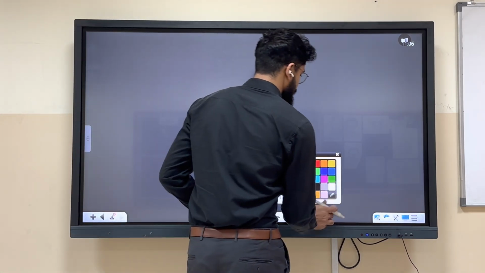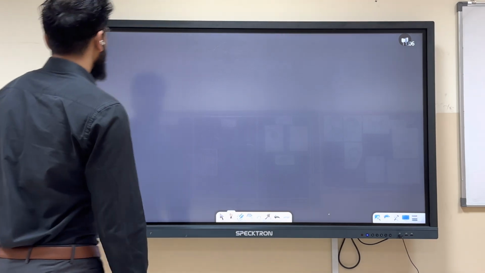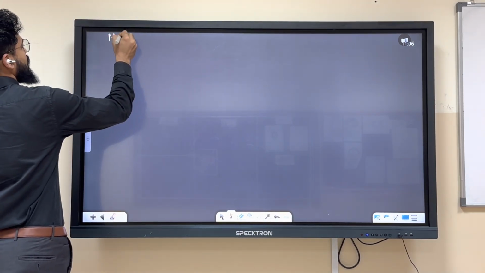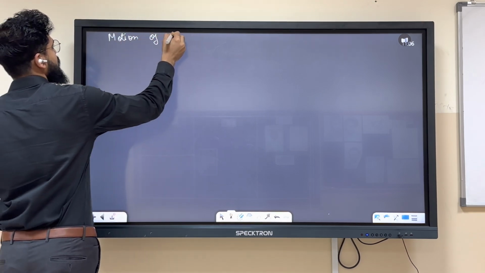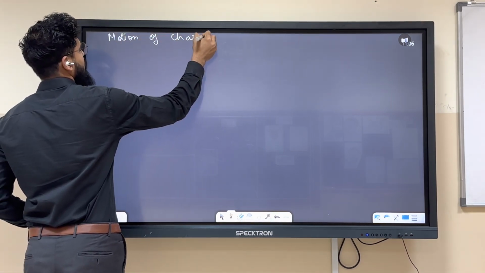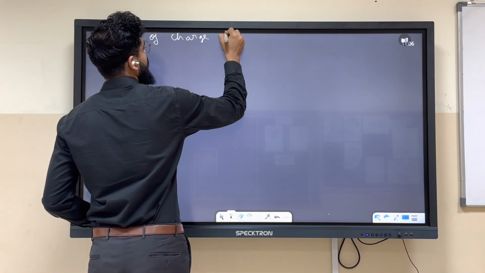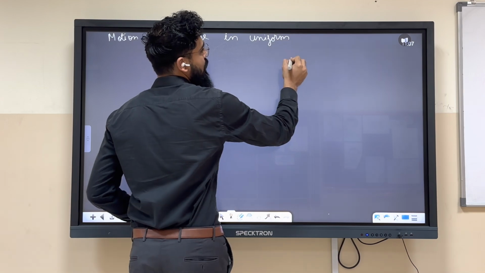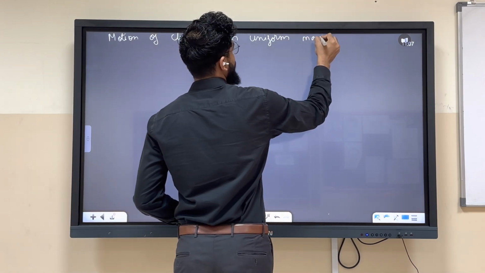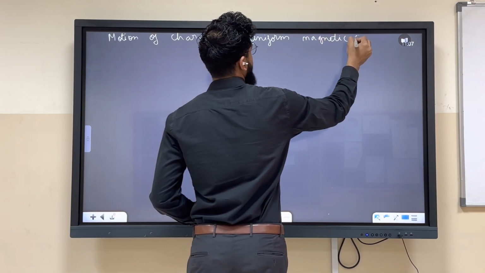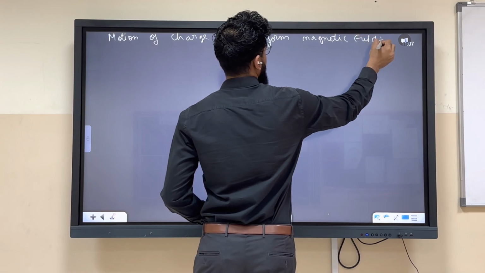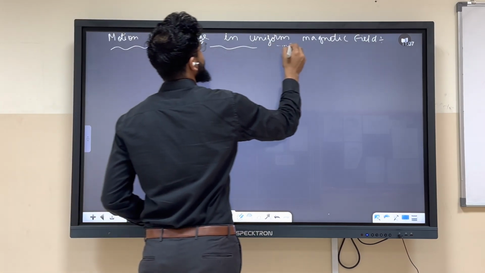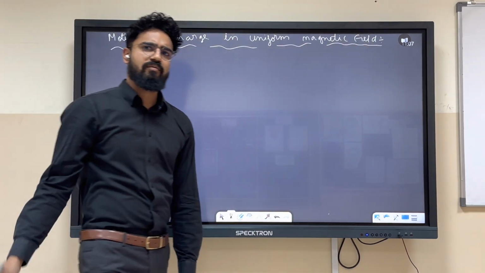Okay. Now, our next thing is what? Motion of charge in uniform magnetic field. Uniform magnetic field means what? It is not changing with distance. It is constant everywhere.